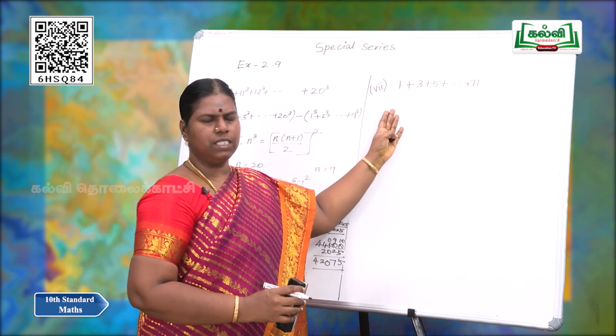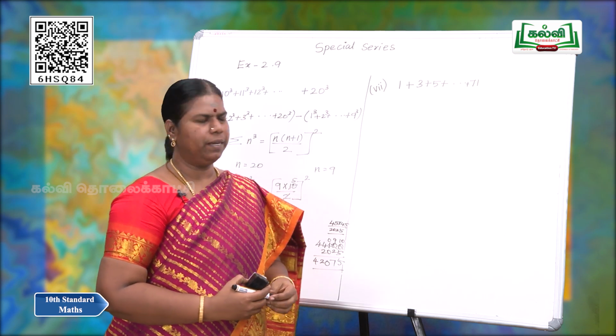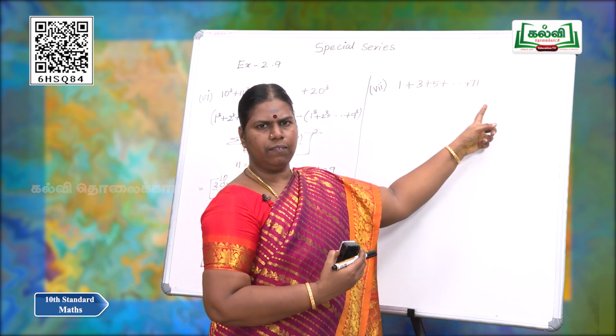In the 7th subdivision, we have 1 plus 3 plus 5 plus 7 till 71.